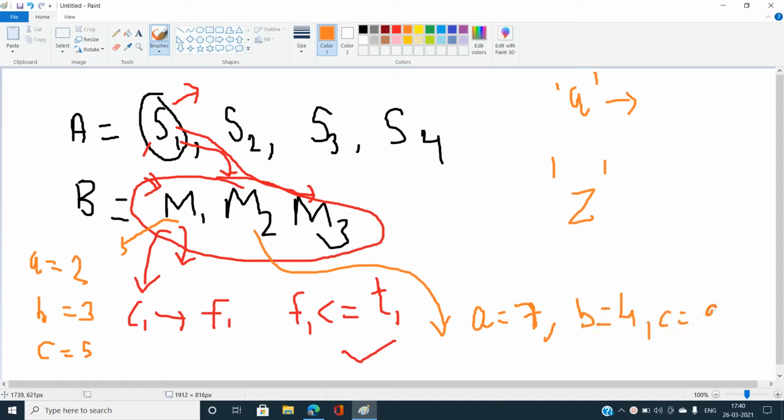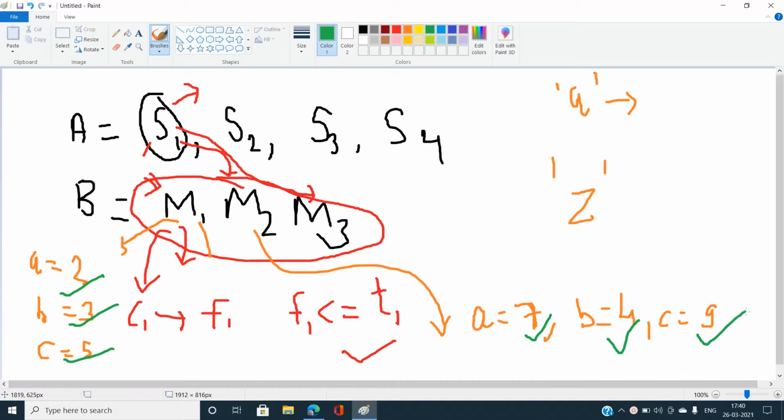So I need to take the maximum of each character's frequency across every string M1, M2, M3, because if at any time later we encounter a word, we must hold that barrier of frequency. So why not take the maximum of the characters? I am going to take the maximum of this 2 and this 7, similarly for this 3 and this 4, and for this 5 and this 9, and proceed further.